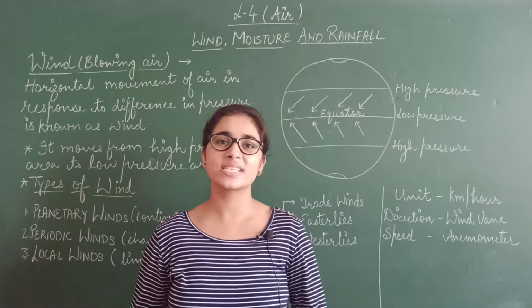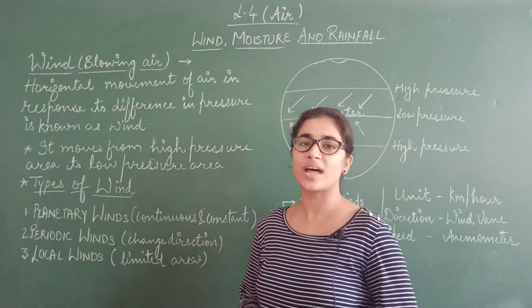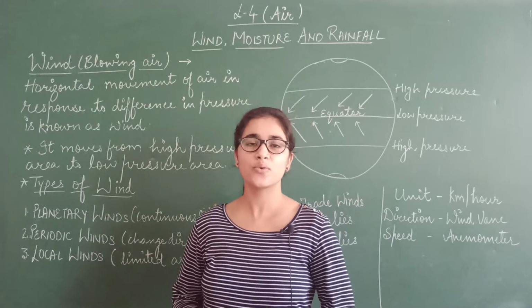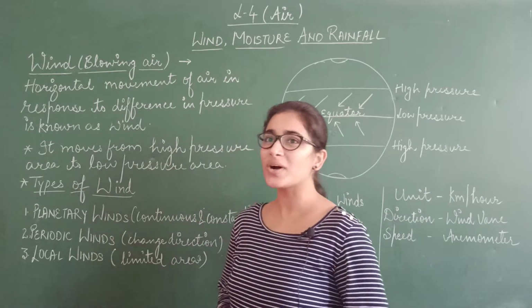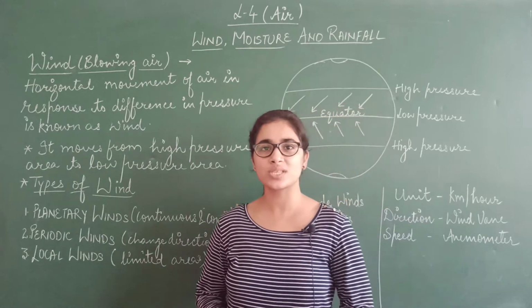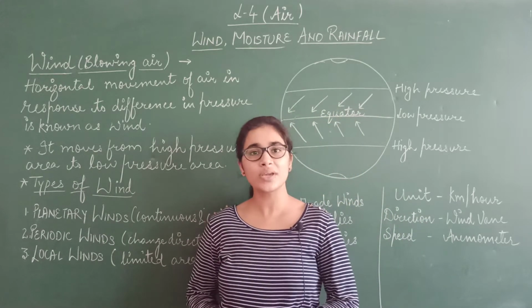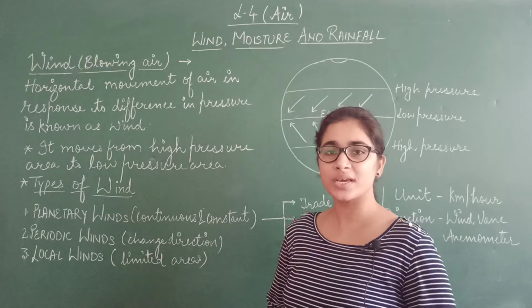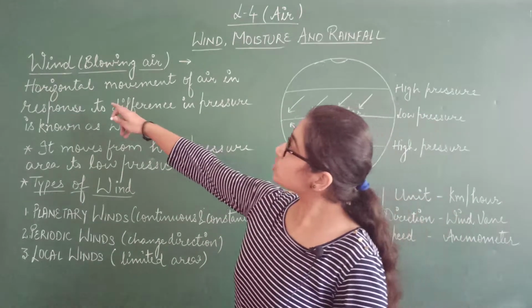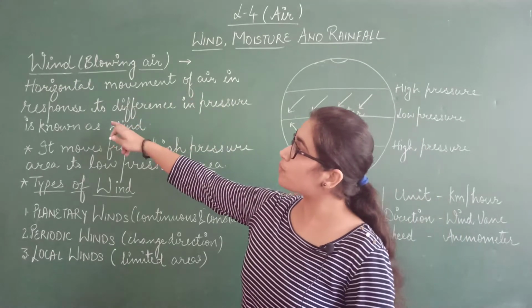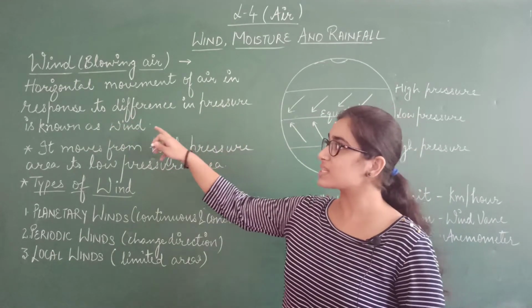Students, in today's lecture we will continue lesson number 4, that is air, and our topic is wind, moisture and rainfall. So the very first question is, what is wind? Till now you people used to say that moving air or the blowing air is known as wind. But today we will learn the detailed meaning of wind. So what is wind? Horizontal movement of air in response to difference in pressure, that is known as wind.